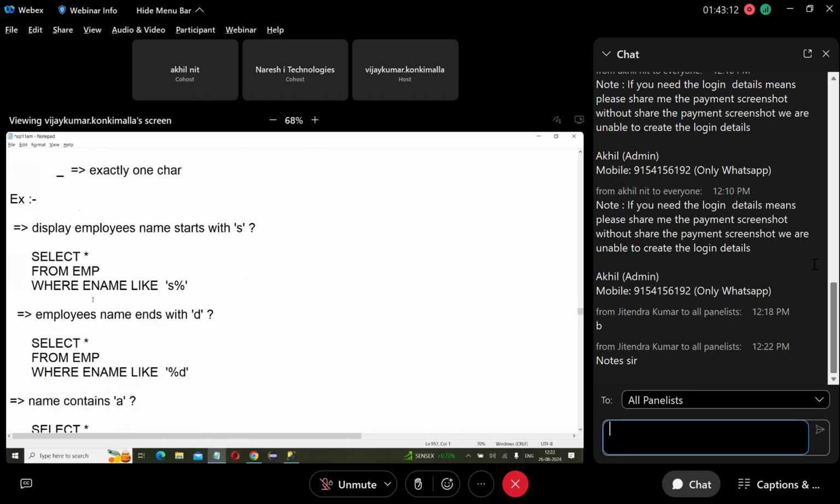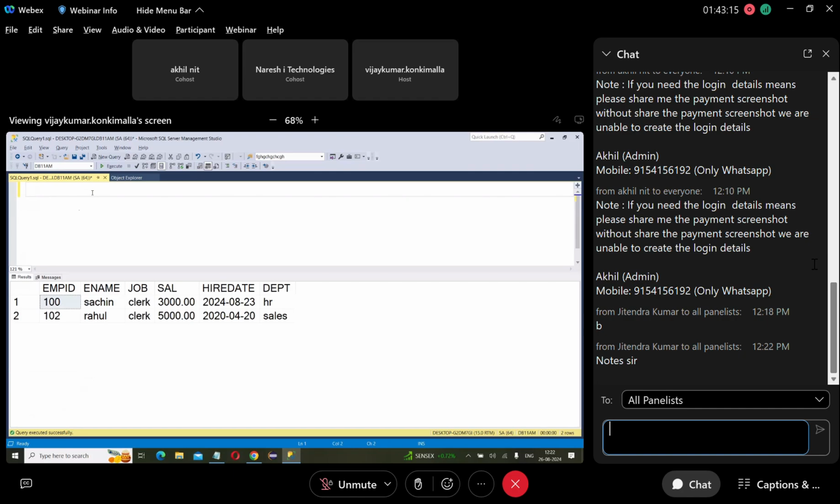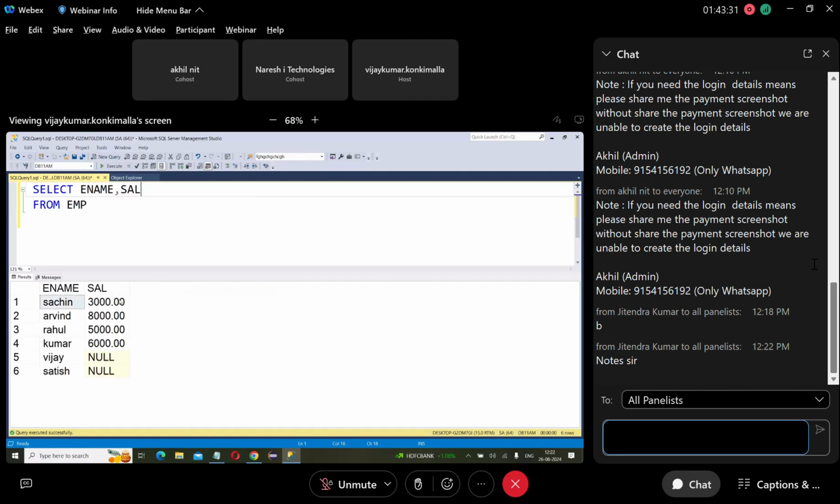Okay. Next. And in SELECT, what do we write? Column names or star. Either you write column names or you write star. If I write ename and salary, then it shows ename and salaries. If I write star, it shows all. Suppose I write ename and salary, but I don't want to see the monthly salary, 3,000, 8,000. That is monthly salary. I want to see annual salary.